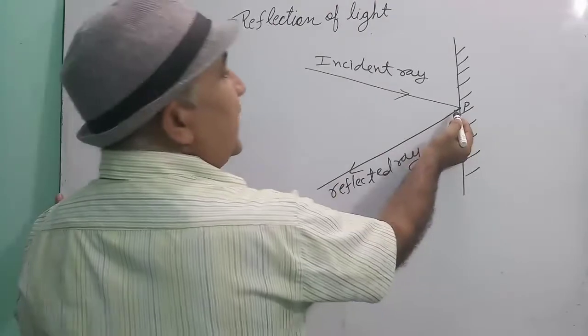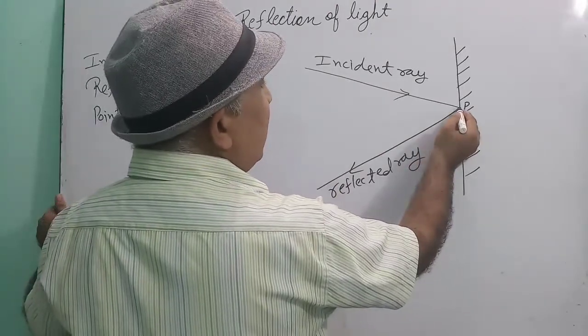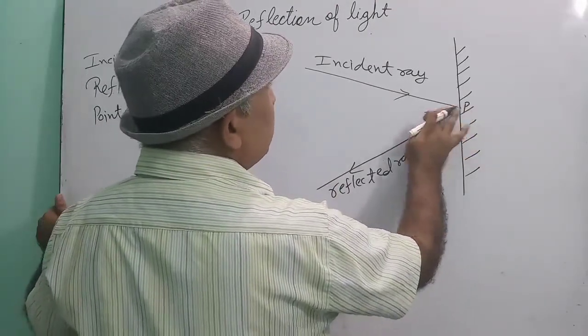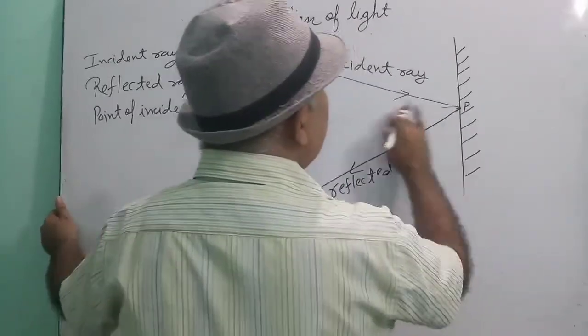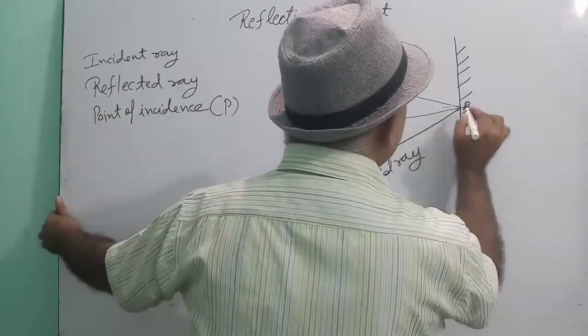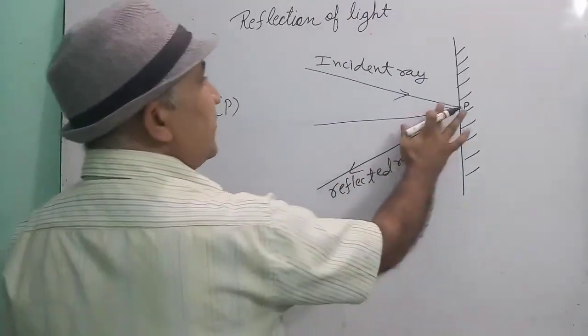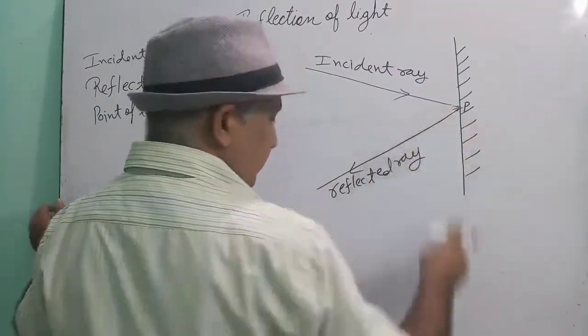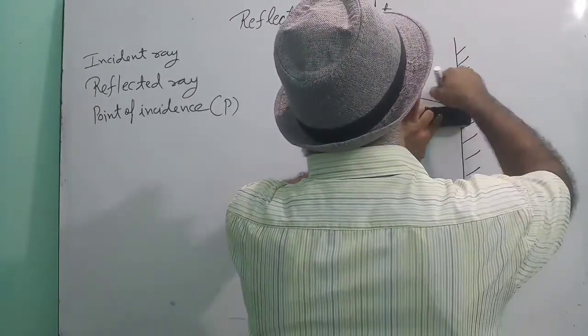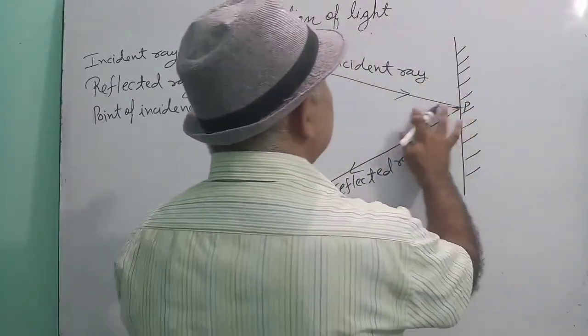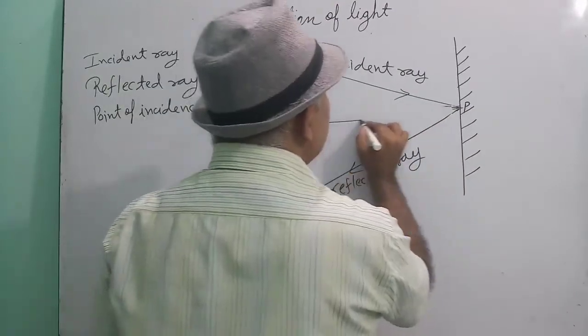Children, if at this point we draw a line perpendicular to the surface, how to make a perpendicular? See here.